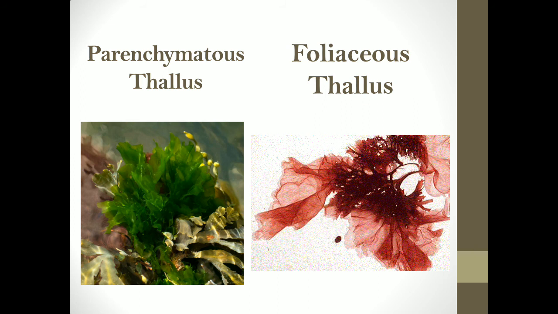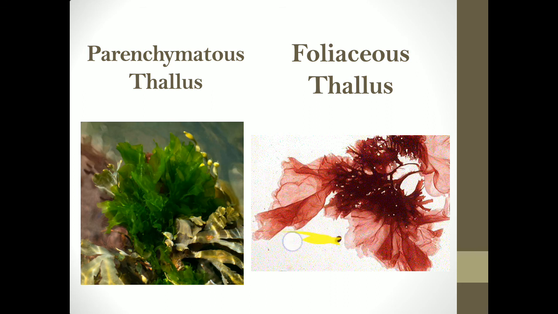And when every cell in the body divides in these two planes, it leads to the formation of a thin paper-like or flat plate-like thallus that is called the foliaceous thallus. Something that resembles leaves is called a foliaceous thallus. So every cell in the entire thallus divides in two planes, both transverse as well as longitudinal, to form a flat structure or a flat plate-like thallus, which is known as the foliaceous thallus, which is seen in the case of Ulva.